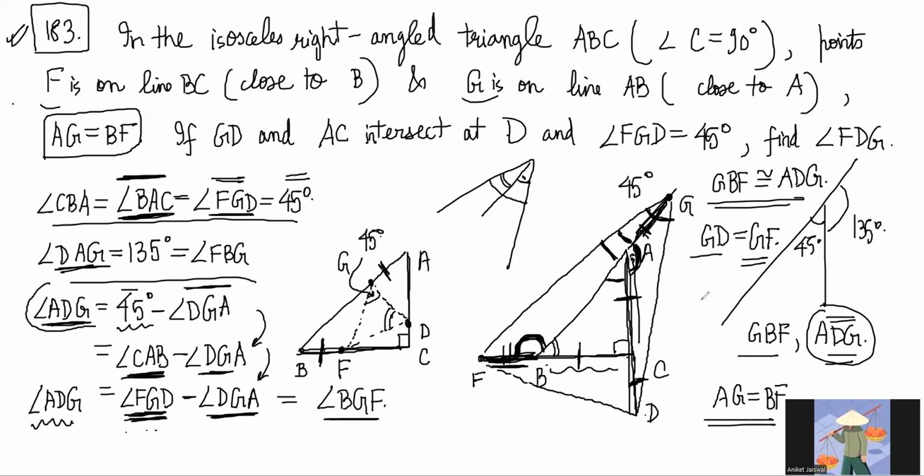And if GD is equal to GF, then we have an isosceles triangle FGD, right? So triangle FGD is isosceles with the top angle being 45, right? So what is this angle and this angle? 135 by 2. 135 by 2. That's the answer.